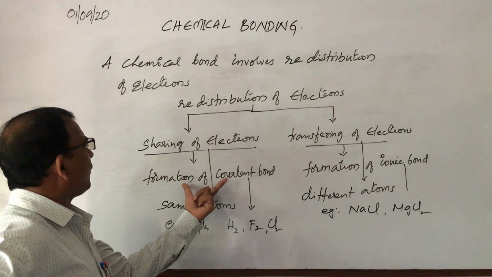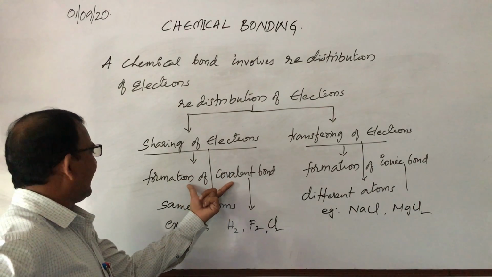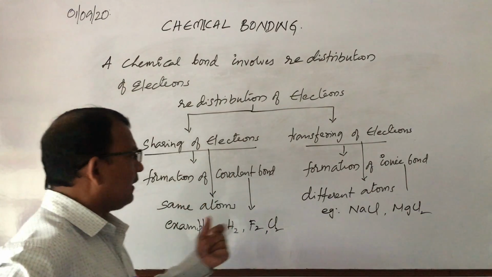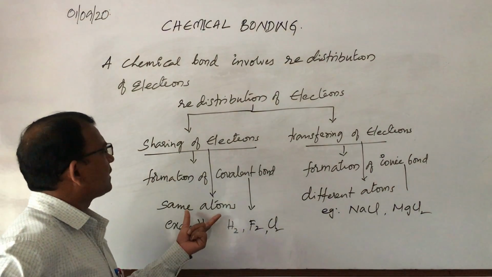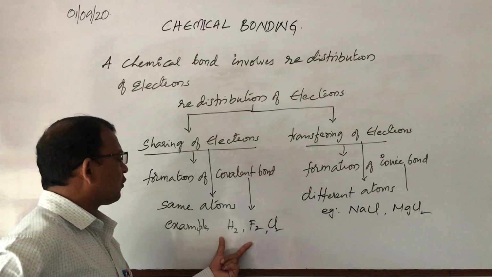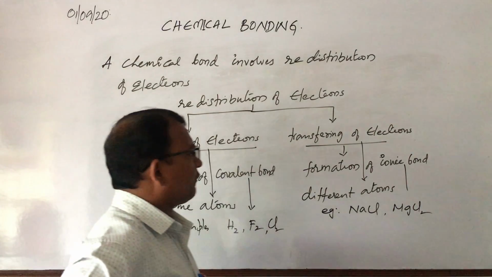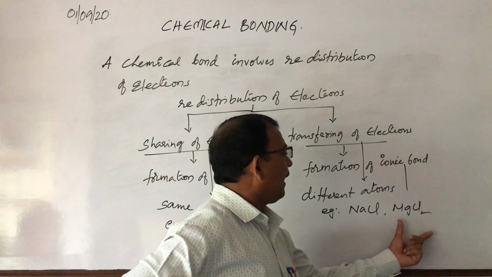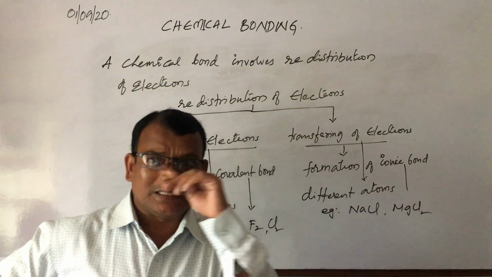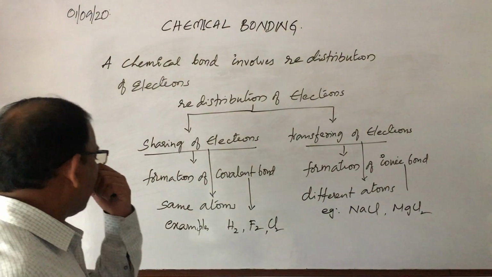So covalent bond takes place between same atoms, and ionic bond takes place between different atoms. If you see the examples of covalent bond, it is hydrogen, fluorine, chlorine, and if you see the examples of ionic bond, you can take NaCl, sodium chloride, and magnesium chloride, MgCl2. Okay, right. Now we will see.